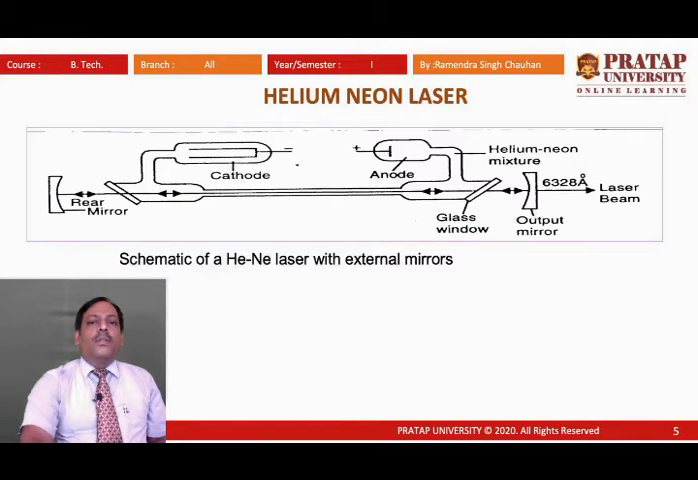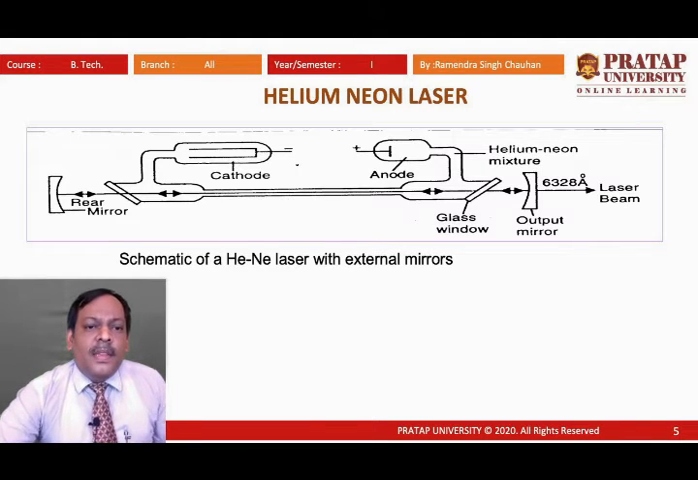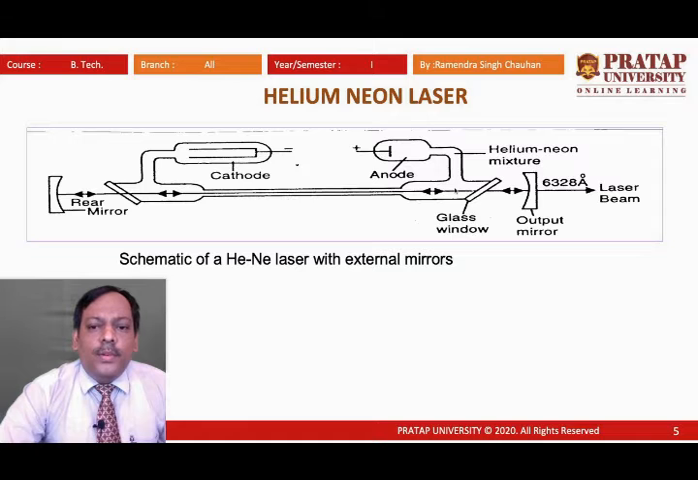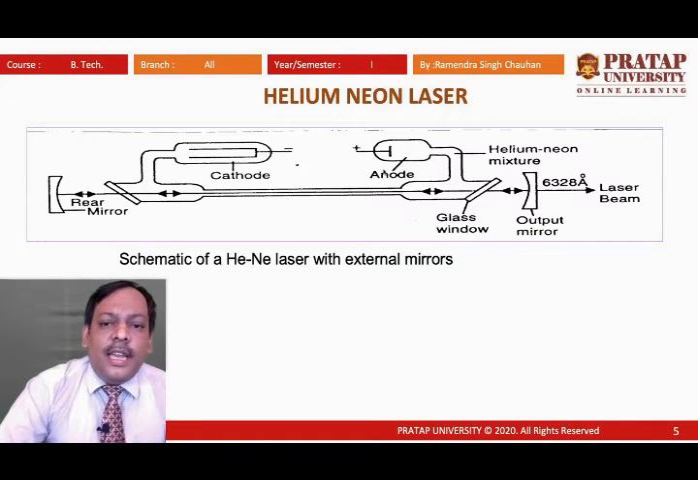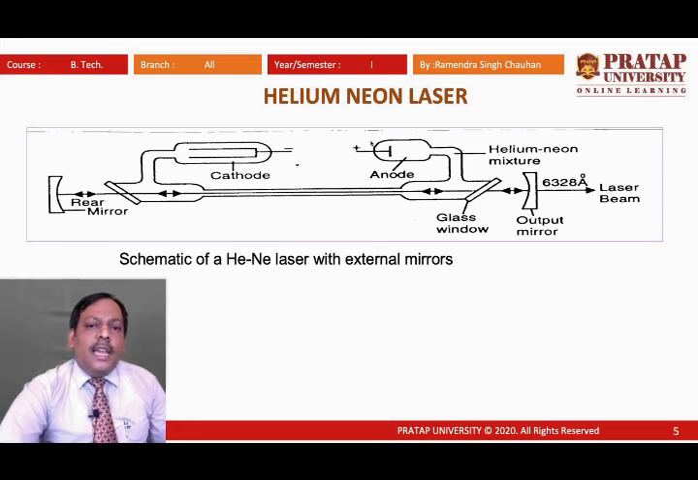Now we will look at the diagram of the helium neon laser. Here we can see a very narrow tube, and the active medium is filled here. This tube has a mixture of helium and neon in a 10:1 ratio. Here we can see the anode and cathode.